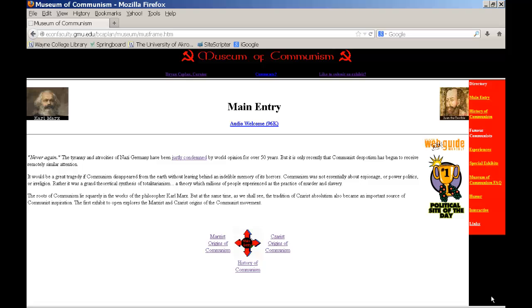Now let's evaluate this website's accuracy and reliability. The first question we want to ask is: is the information factually correct and reliable? At the moment we are unable to answer this question because we do not have the background in the topic required to see if this information is in fact correct. If we had prior knowledge from our research, if we got into our research a little bit more, we might be able to check with our other resources to see if this information is correct. But since we're just beginning our research, we are unable to answer this.